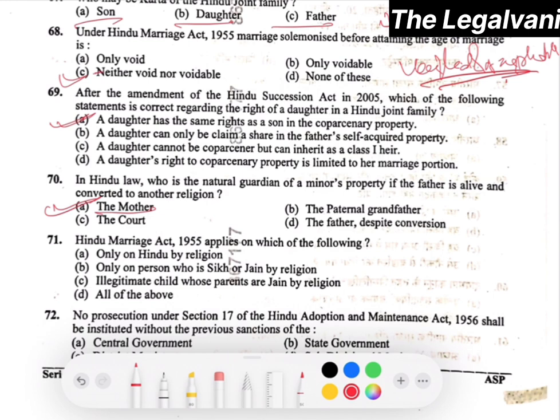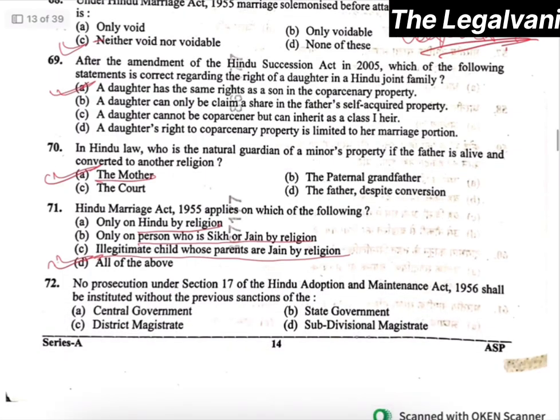Question number 71. Hindu Marriage Act 1955 applies on which of the following? Here the right answer will be option number D, that is it is applicable on a Hindu by religion, on a person who is Sikh or Jain by religion, or an illegitimate child whose parents are Jain by religion. It is applicable on all of them. Now moving towards question number 72.